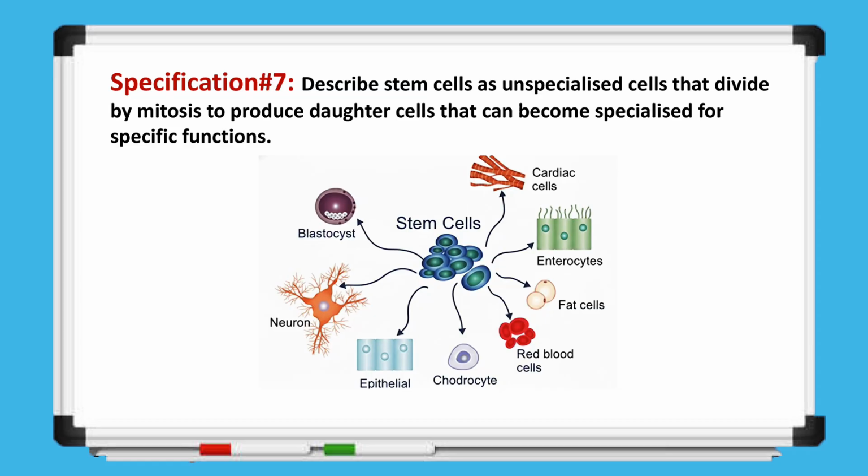For example, stem cells in a blastocyst can develop into various cell types such as neurons, epithelial cells, chondrocytes, cardiac muscle cells, enterocytes, fat cells, or red blood cells. This ability allows stem cells to play a vital role in growth, tissue repair, and the replacement of damaged or lost cells in the body.